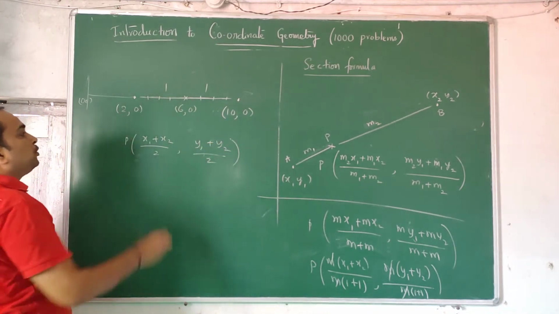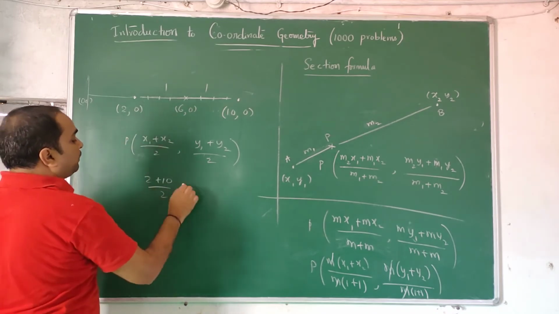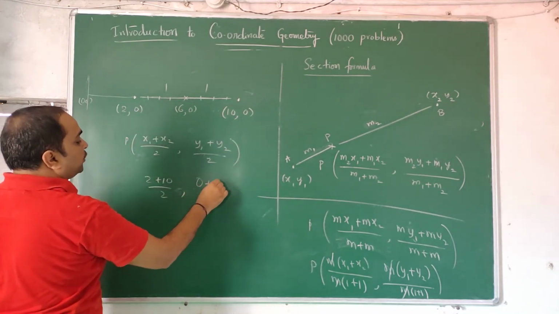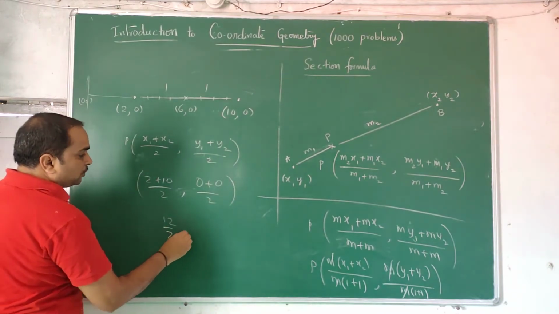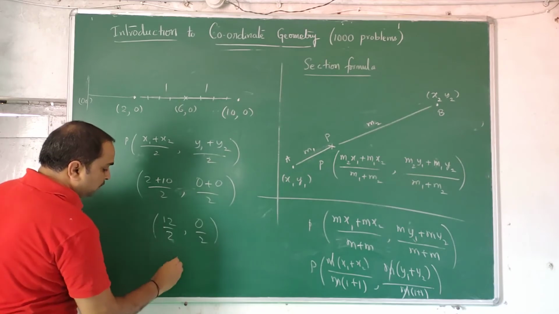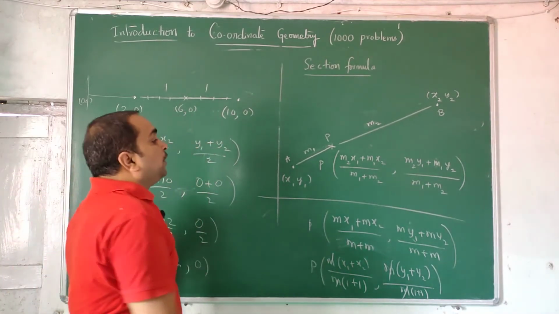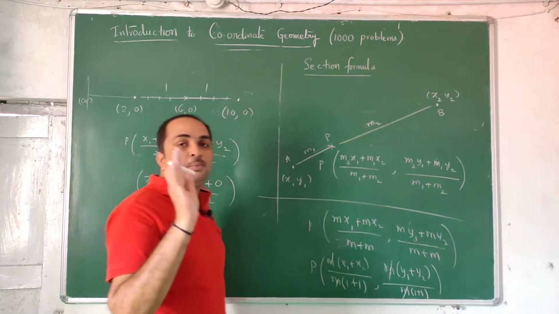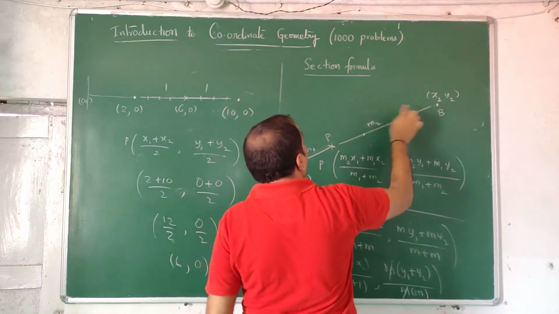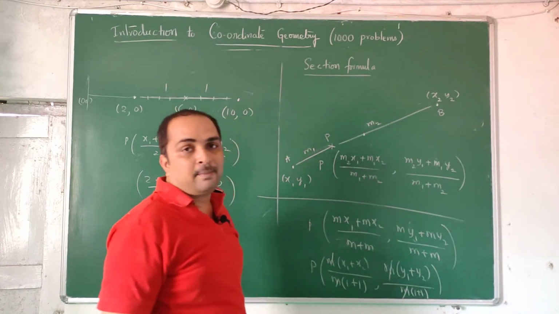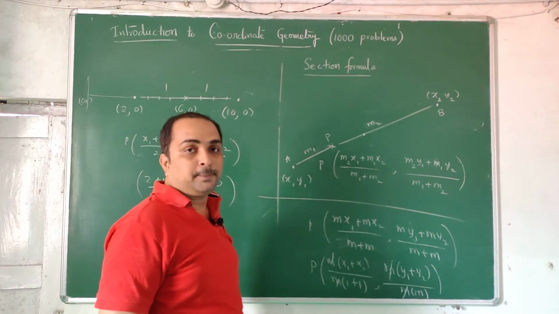So now in this you want to do this plus this by 2: 2 plus 10 by 2, comma, 0 plus 0 by 2. 12 by 2, comma, 0 by 2, 6, 0. Same thing you will get. Now you can have one more formula. If you don't want a certain ratio and you want it to be the midpoint, the formula for the midpoint is, if you know this coordinate and this coordinate, the sum of x coordinates divided by 2, the sum of y coordinates divided by 2. That will give you the midpoint.